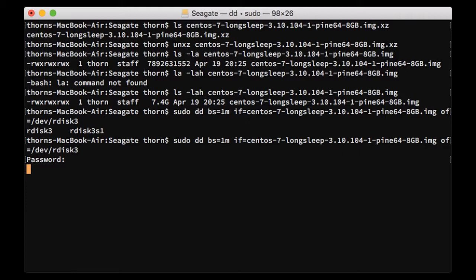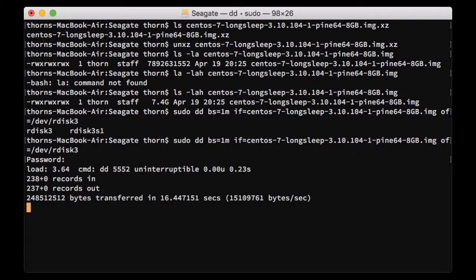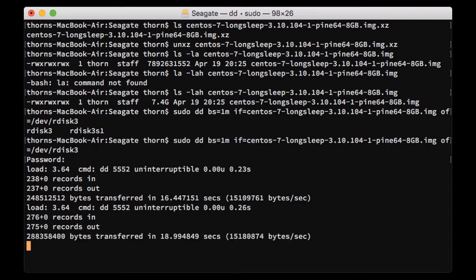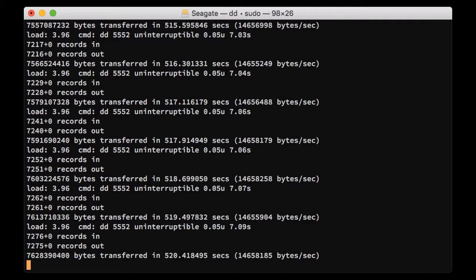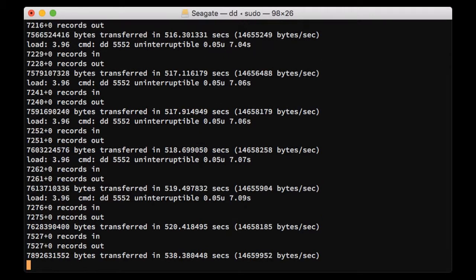and here we go. To monitor the execution of this command, we can just press Ctrl and T. So Ctrl T will show you how many bytes have been transferred, and we will just calculate roughly how much time it will take. So we are going to wait for some time.